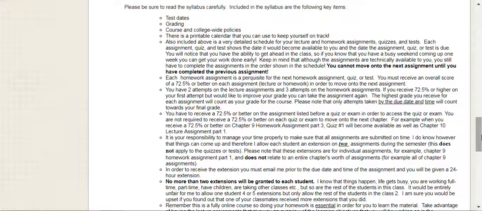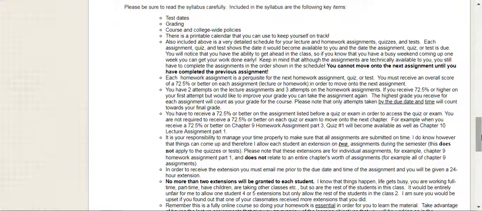First and foremost is that I do not offer any extra credit assignments ever, so that means not at the beginning, middle, or end of the semester. That is because I count 30% of your final grade towards homework, and you get to decide whether that homework grade is an A or an F. And that truly is in your hands.